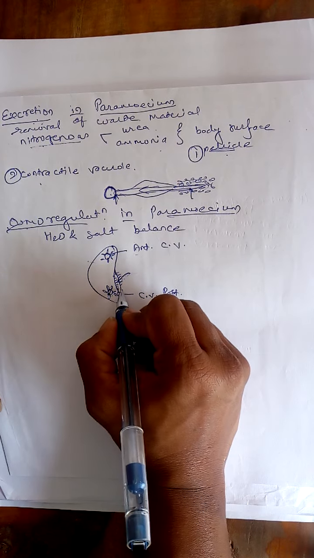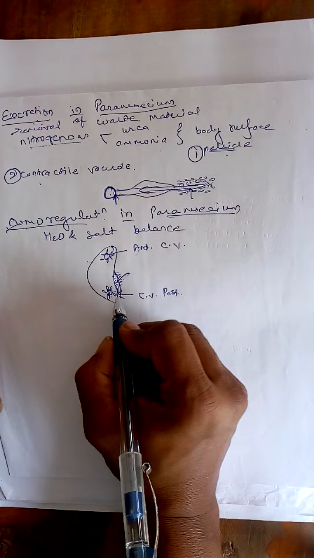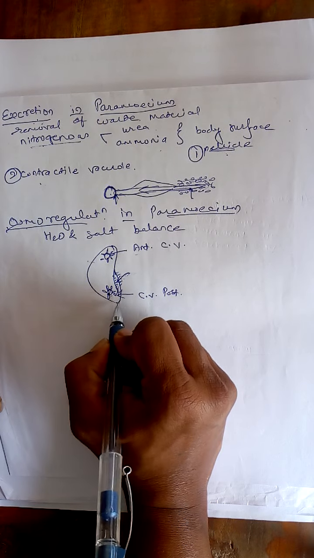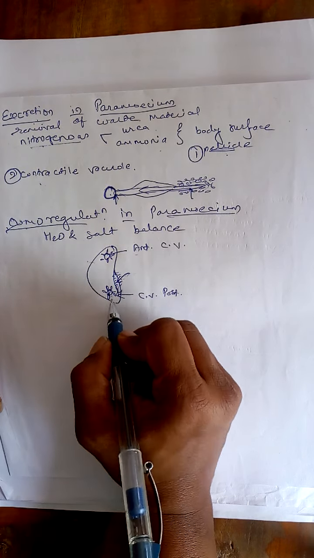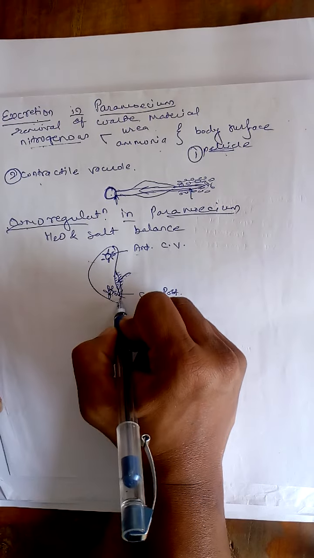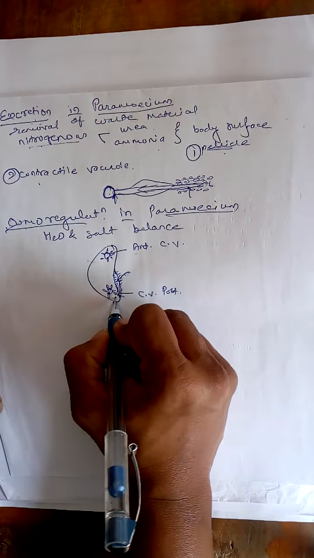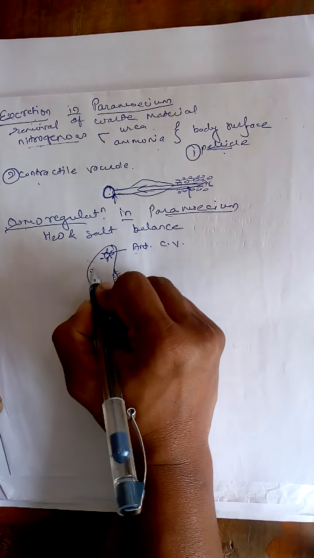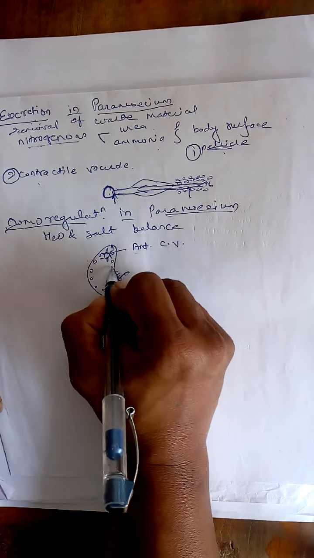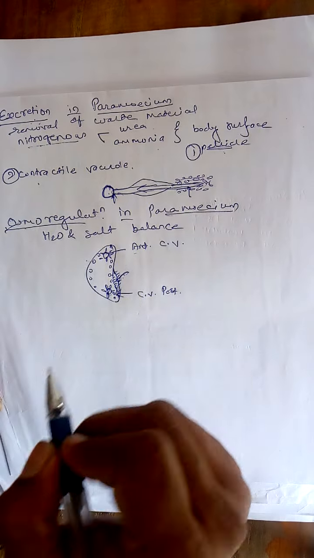The food vacuole then enters the cytoplasm, and we call the circulation of the food vacuole cyclosis.